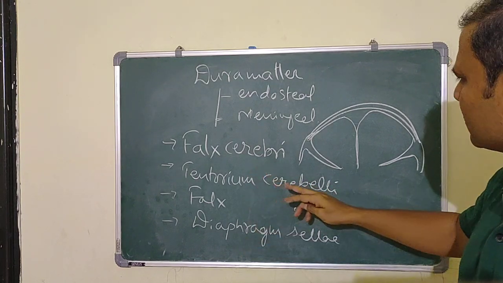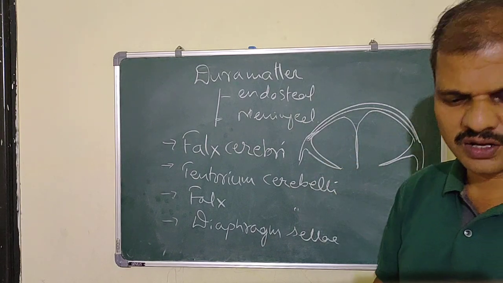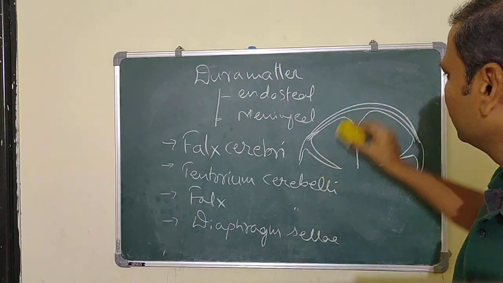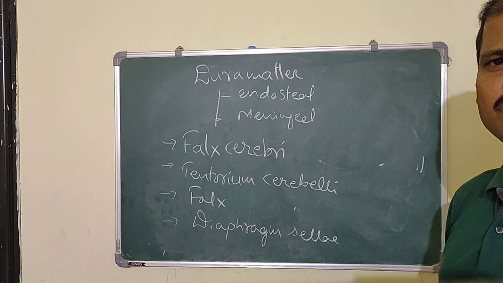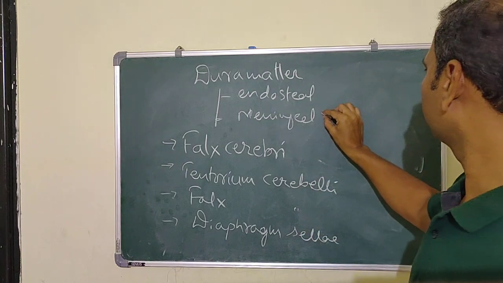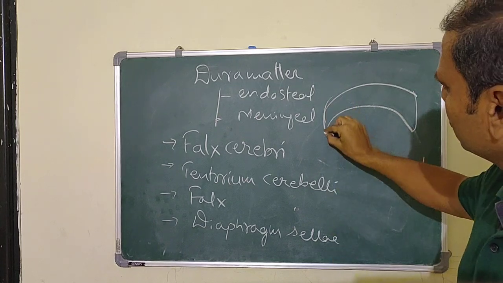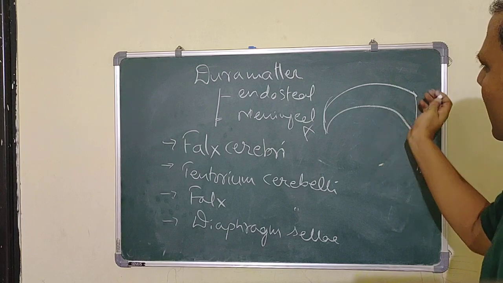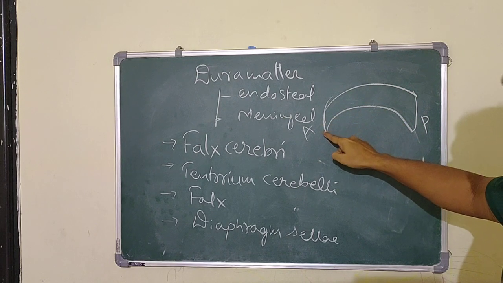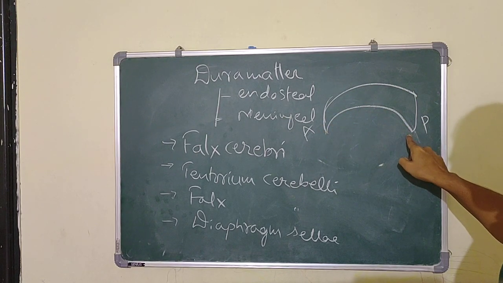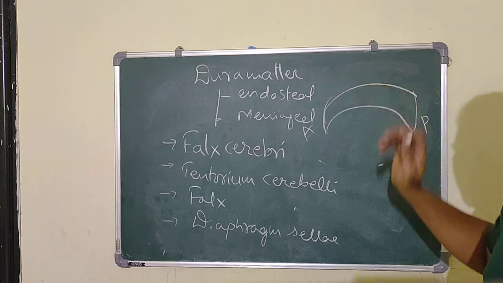The falx cerebri is present between the two cerebral hemispheres, the left and the right. Structurally, it looks like this: this is the anterior part and this is the posterior part, sickle shaped, like a curve. It has an anterior end, a posterior end, a superior border, an inferior border, and two surfaces, the left lateral and right lateral surface.